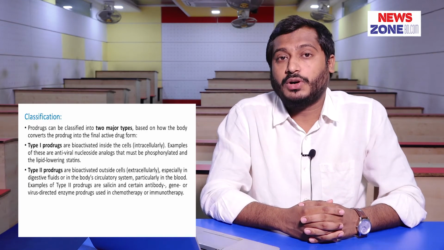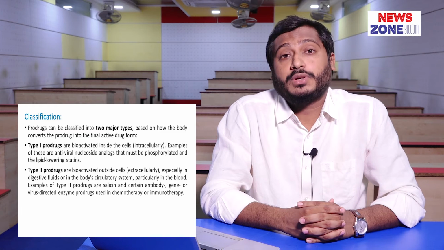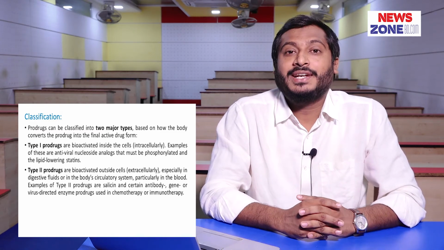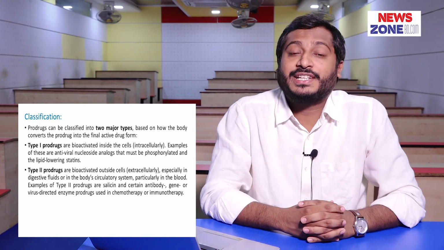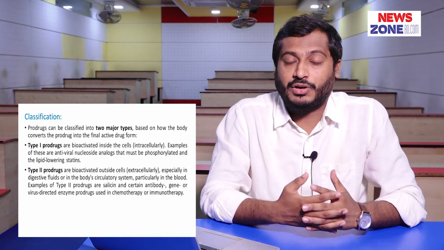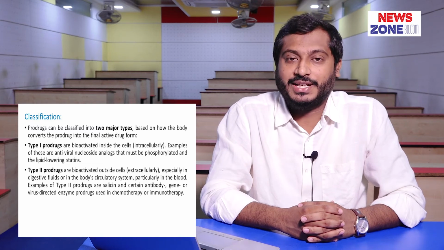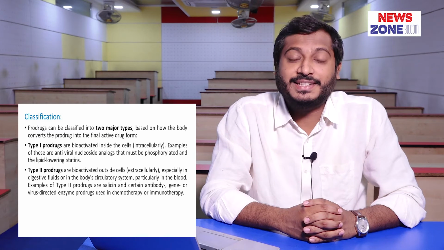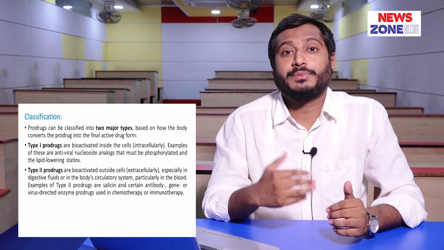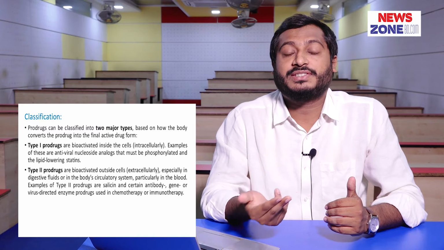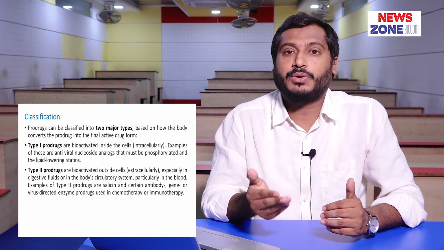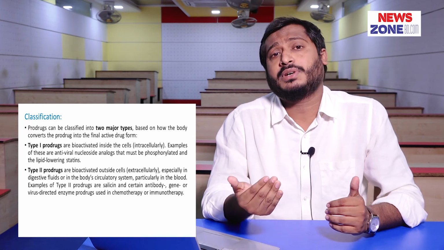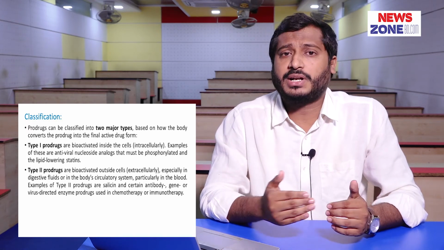Now, what are the types of prodrug? There are two major types of prodrug, type 1 and type 2. This is the novel classification of prodrugs. This classification is based on how the body converts the prodrug into the active drug. In case of type 1, bioactivation of the drug occurs inside the cell, that is intracellularly. And in case of type 2, bioactivation occurs outside the cell, that is extracellularly, in the extracellular compartment. This is the systemic circulation or any other extracellular site, such as GIT fluid or other sites.